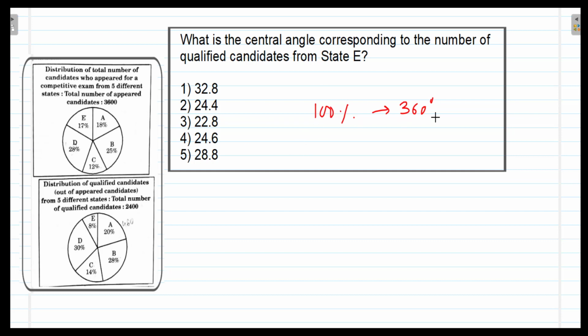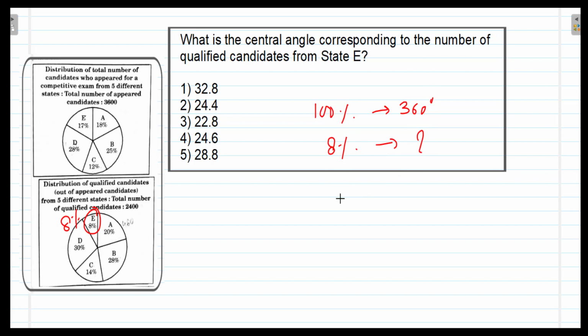So 100% is 360 degrees. Therefore 8% will be how much? The qualified candidates from state E are 8%, and we have to convert this to the central angle. So 100% is 360, therefore 8% will be how much?